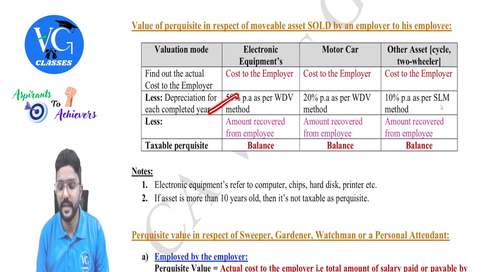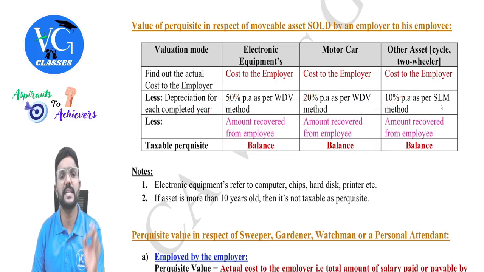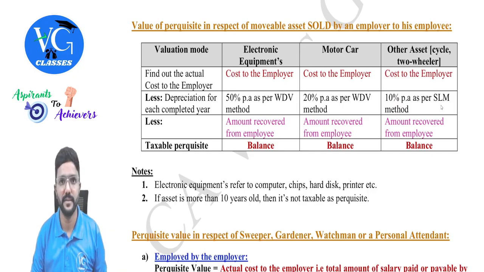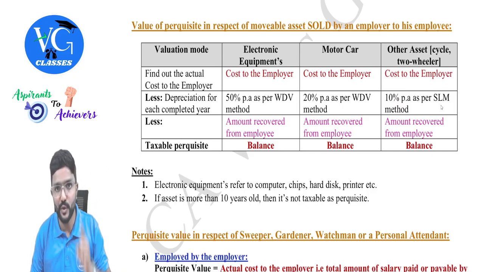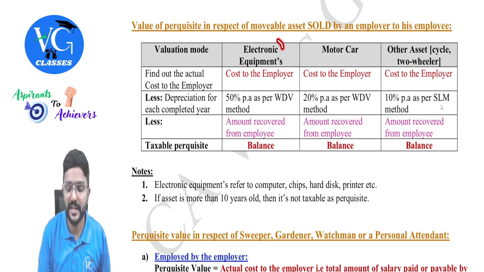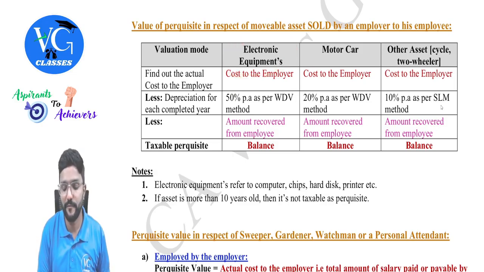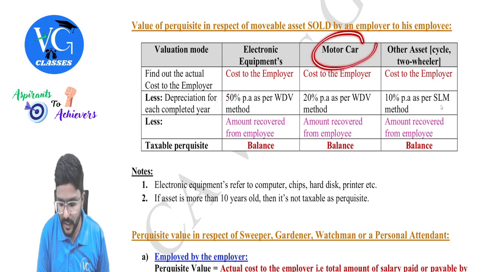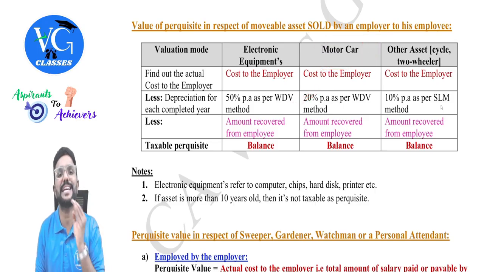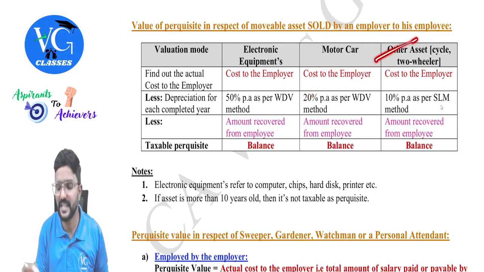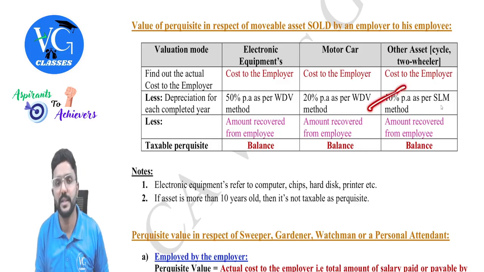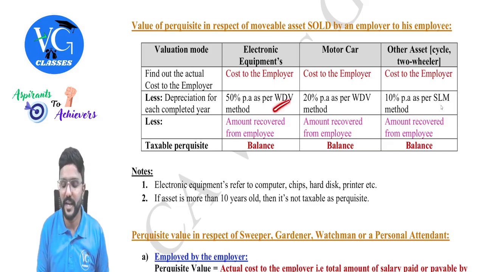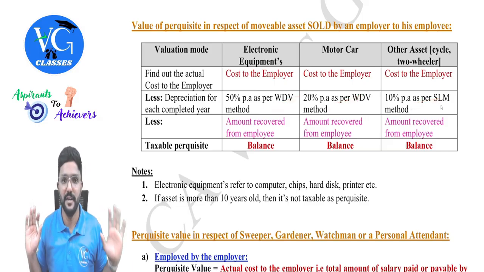Then from that, reduce the depreciation for each completed year of usage by the employer before selling it. For each completed year of usage by the employer, if it is electronic equipment, reduce 50% depreciation per annum under the WDV method. If it is a motor car, reduce depreciation at 20% as per the WDV method. And if it is other assets like cycle, two-wheeler and all, then reduce depreciation at 10% as per the SLM method. So please be careful, the rate and method are different here.